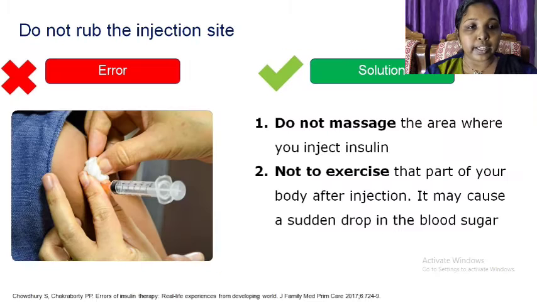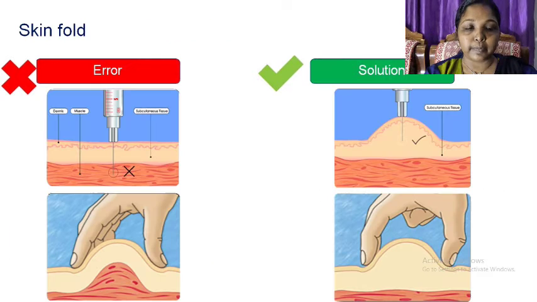Another important point to remember is do not rub the injection site. Do not try to massage the area where you inject insulin and do not exercise that part of your body after injection, because it may cause a sudden drop in the blood sugar. Next is about the skin fold.